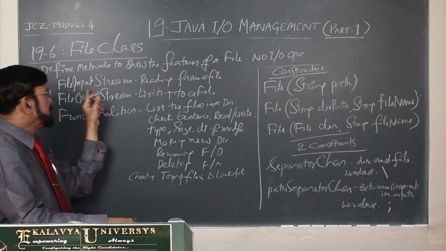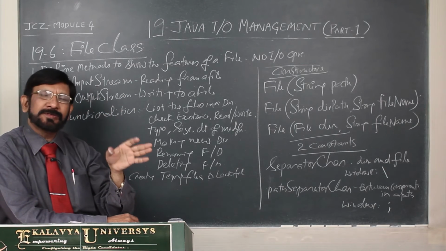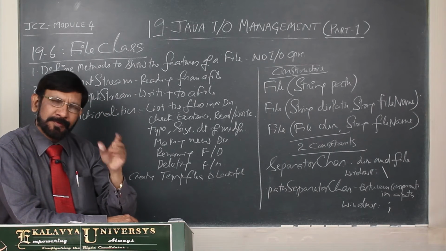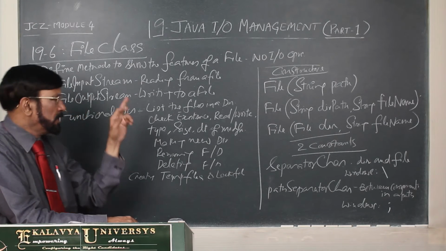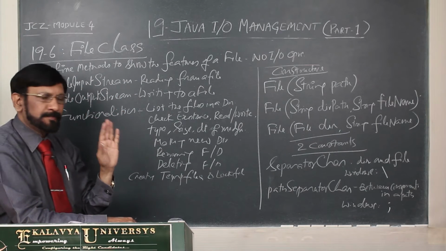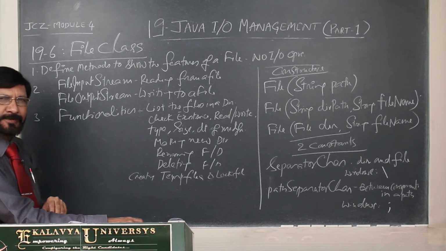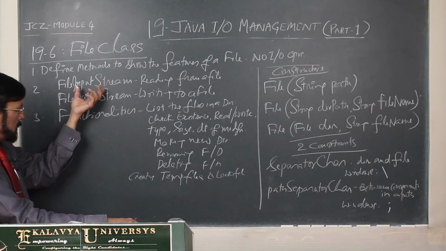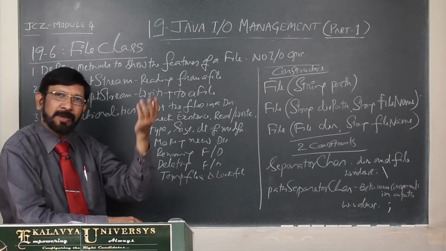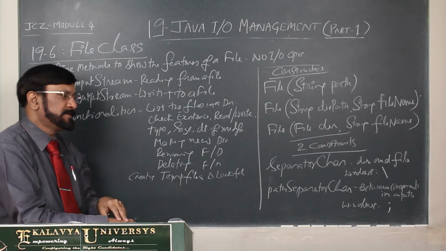Otherwise, these names will always create confusion. Even experienced programmers are confused by these names. But if you understand the realities, you can remember these names very easily.